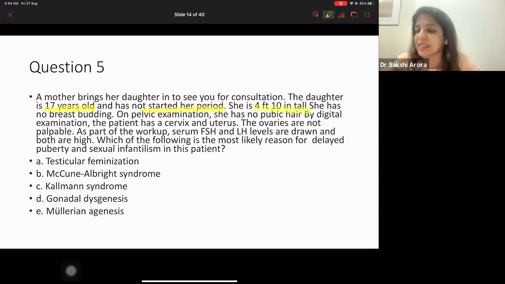She is 4 feet 10 inches tall, right? That means, is it normal height? No, she is a little short statured. Then she has no breast budding. On pelvic examination, she has no pubic hair. By digital examination, cervix and uterus are present. Ovaries are not palpable. As a part of workup, FSH and LH levels are drawn and both of them are high. Which of the following is the most likely reason for delayed puberty and sexual infantilism in this patient?